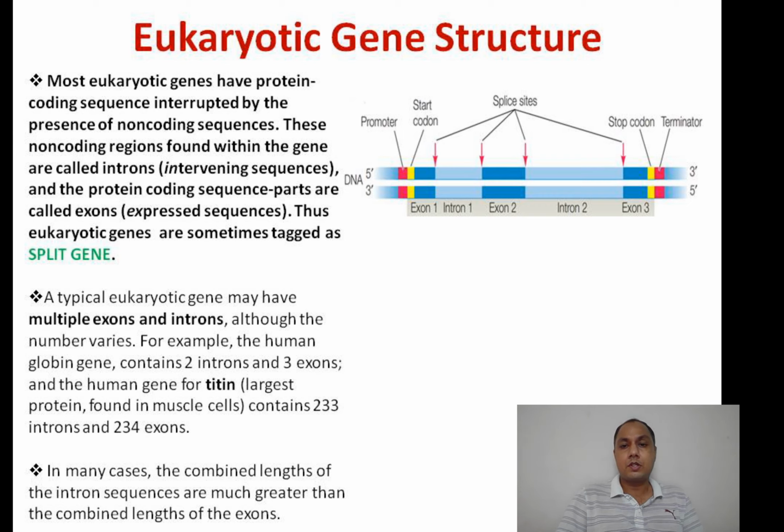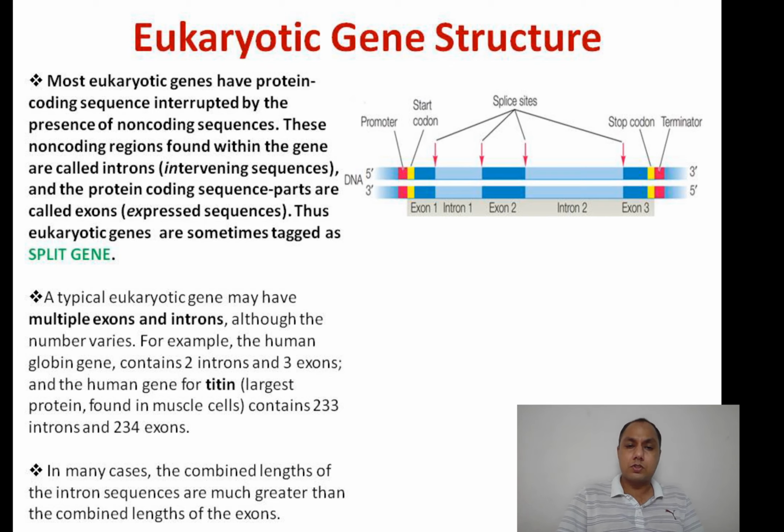Considering another gene, for example the globin gene, it contains 2 introns. So we can conclude that a eukaryotic gene may have multiple exons or introns. It totally depends on the type of gene.